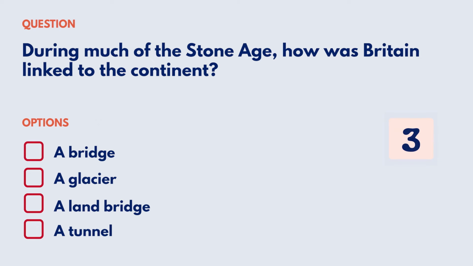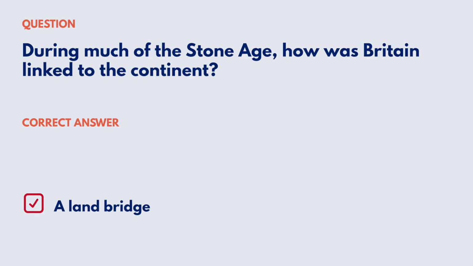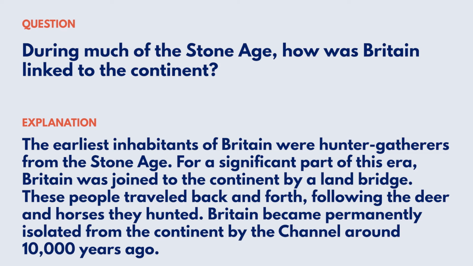Correct answer: a land bridge. Explanation: the earliest inhabitants of Britain were hunter-gatherers from the Stone Age. For a significant part of this era, Britain was joined to the continent by a land bridge. These people traveled back and forth, following the deer and horses they hunted. Britain became permanently isolated from the continent by the Channel around 10,000 years ago. Reference: Chapter 3, A Long and Illustrious History, Early Britain.